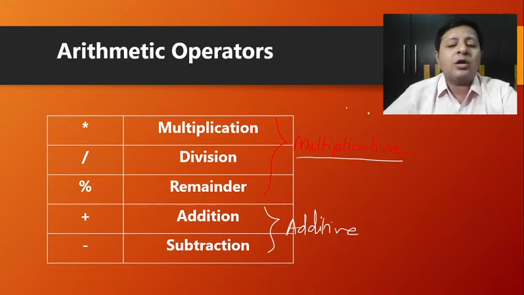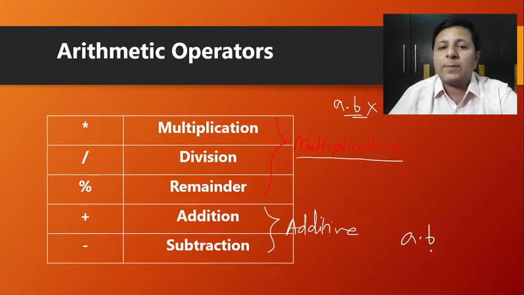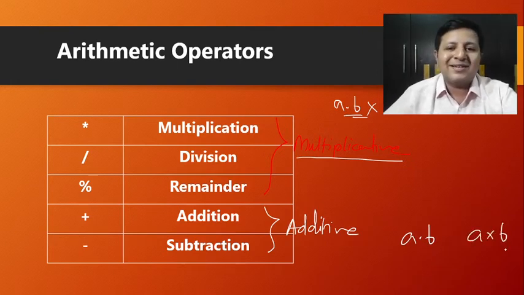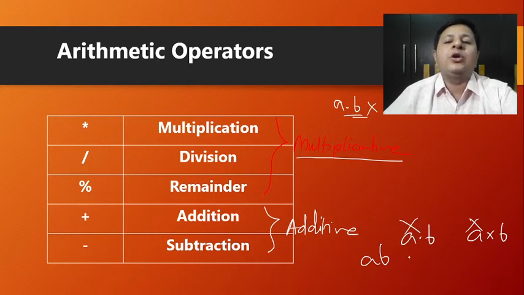So no dot, no cross. If I write A dot B and you expect the program to do multiplication, that's not going to happen. Even there is no concept of cross here. The notation is asterisk. In mathematics, we sometimes simply say AB and it is understood to be A into B. All such things are not allowed in programming. So the multiplication has to be with asterisk.